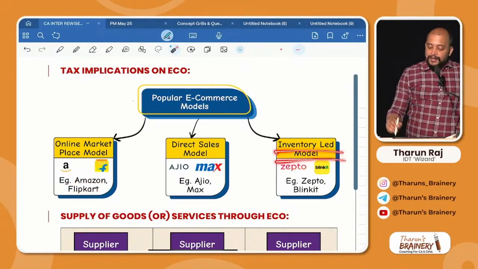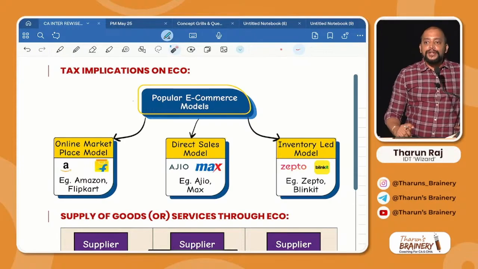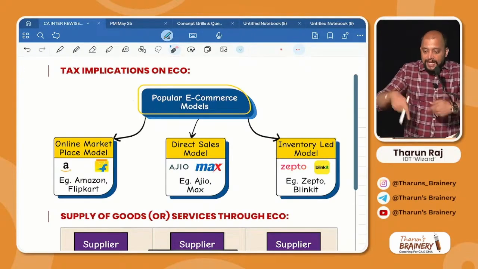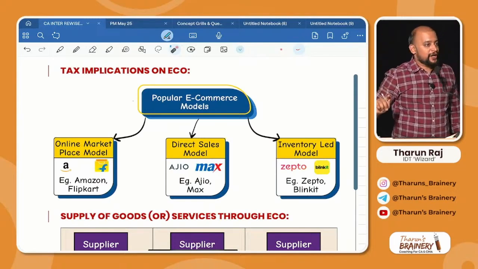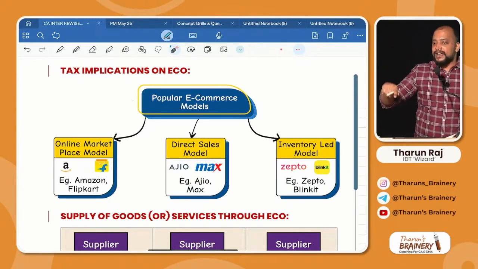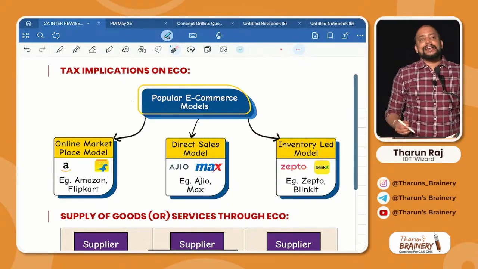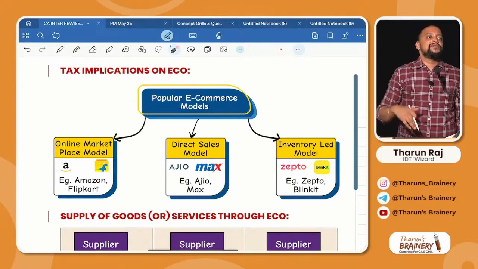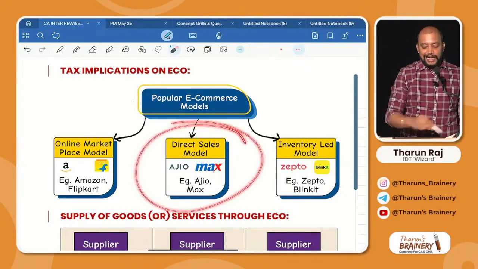And inventory led model, opposite of this. Inventory led model, quick commerce companies, Zepto and Blinkit, what they do is that they will not inform the supplier, they will only maintain the inventory. As soon as the order is received, immediately they need to deliver the product. So due to that reason, they will only maintain the inventory. That is inventory led model. Direct sales model. Direct sales model means there is no third party e-commerce operator. I will sell my products through my own app or own website. That is called as direct sales model.